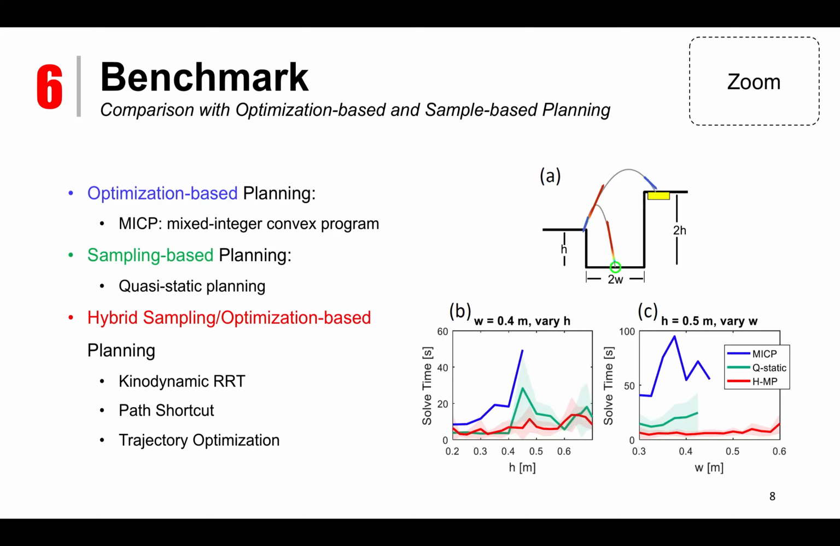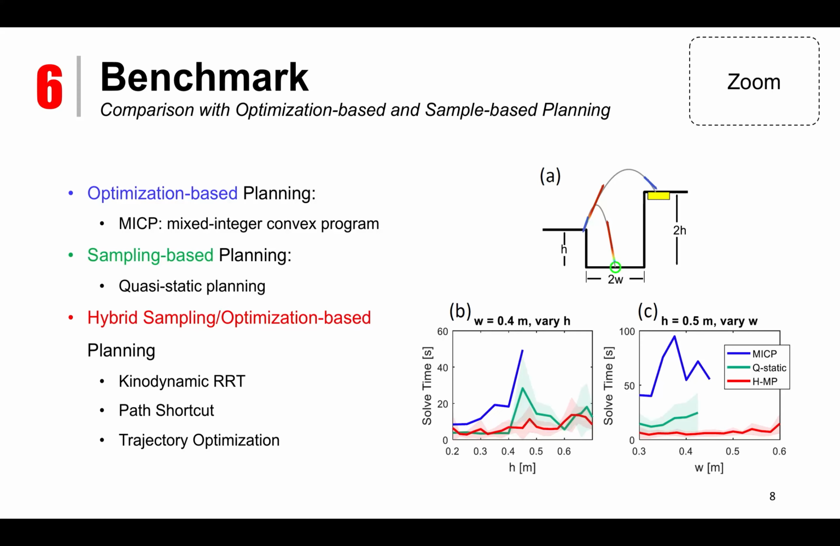This scenario is presented in Figure A, where the terrain is in this shape and the height of the terrain as well as the width of the gap is varied. The solve time performance of these three methods is plotted in Figure B and Figure C. As can be observed from these two figures, the MICP-based method has the longest solve time, and it cannot solve all of the cases. The quasi-static motion planning algorithm is able to find all the solutions when the height is varied. However, it cannot find a solution when the width of the gap is beyond some threshold.